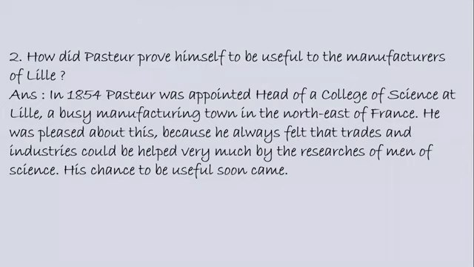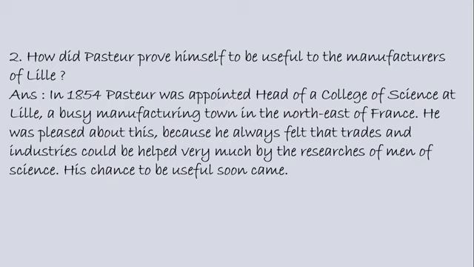How did Pasteur prove himself to be useful to the manufacturers of Lille? Okay, so Lille is a city in France. Answer: in 1854, Pasteur was appointed head of a college of science at Lille, a busy manufacturing town in the northeast of France.